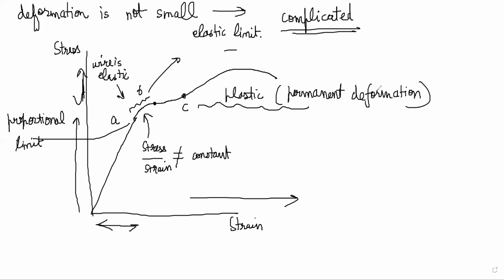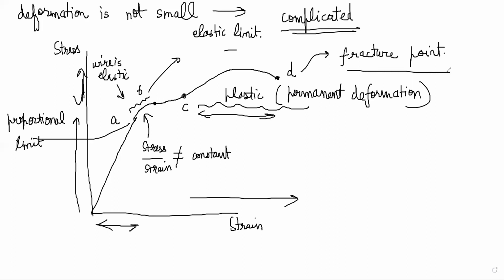At some point, eventually, the body will also break. The wire will break at this point, D. This is called the fracture point. If you push it hard enough or pull it hard enough, eventually it will break. It will be in the plastic zone for some time, and if you continue adding the stress, then the wire will break. And this is fracture point D. So you have 4 points that you need to understand: proportional limit point, elastic point or yield point, the permanent deformation point, the plastic limit, and finally the fracture point.